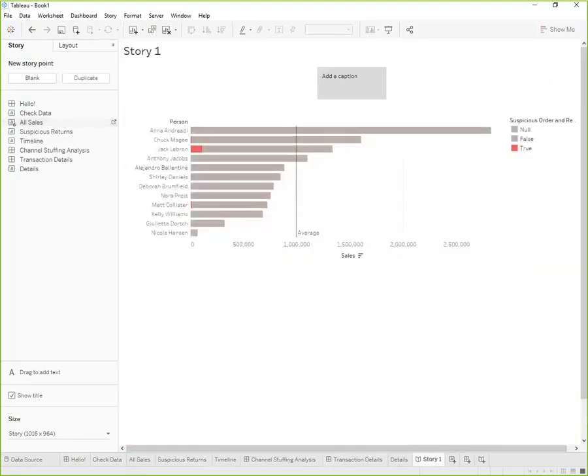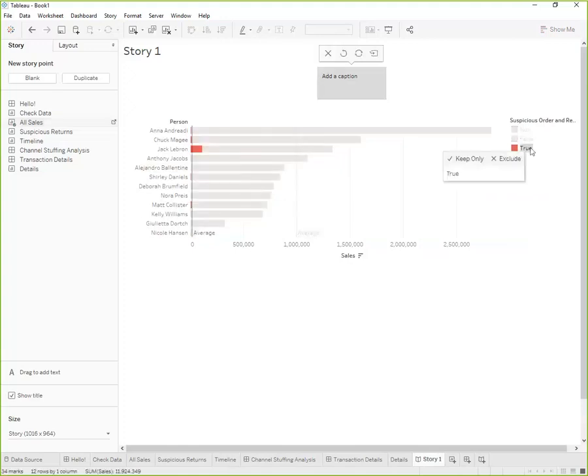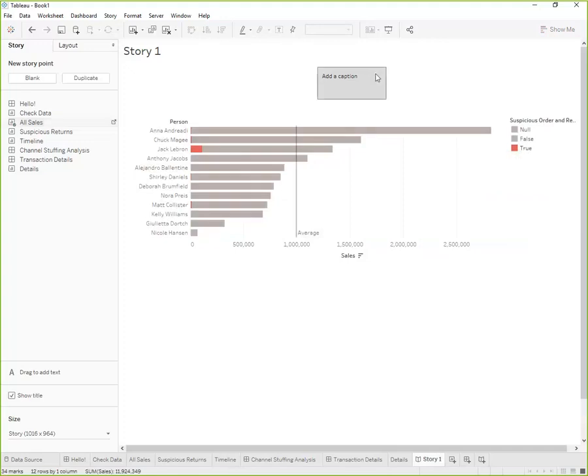So first, just start out showing overall sales broken down by whether or not the orders are suspicious or the returns were suspicious. And I'll make a little caption here to let people know what I'm trying to get them to focus on.